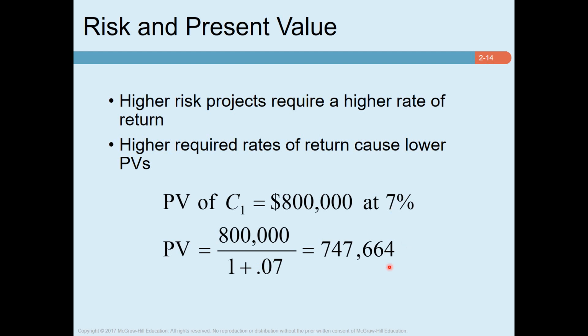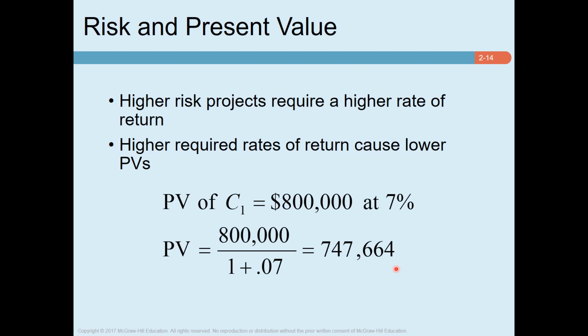747,664. Since our initial investment was 700,000 and the present value of the cash inflows is greater than the initial investment, we decided that we will accept this project as a net present value. I mean, the difference between present value of inflows and outflows was positive.